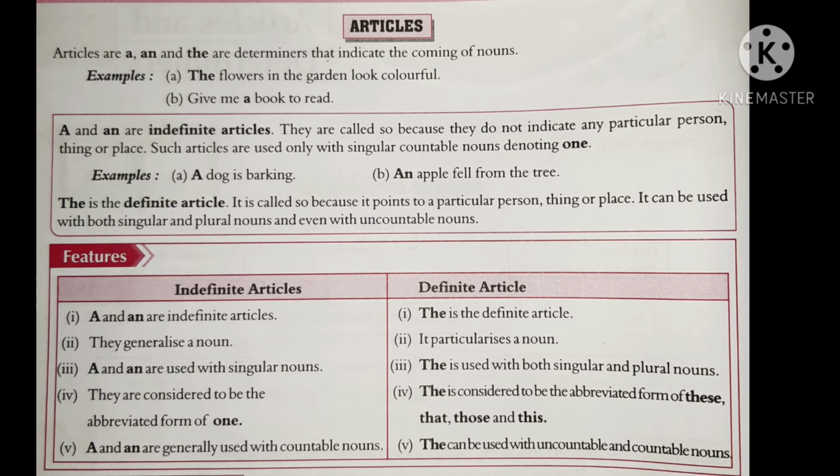So one more time I'll explain it. We use the articles a and an to indicate a single entity, and we use them to express a certain quantity. For example, give me a dozen eggs. Even though eggs is plural, we have used dozen, so we can use a dozen.